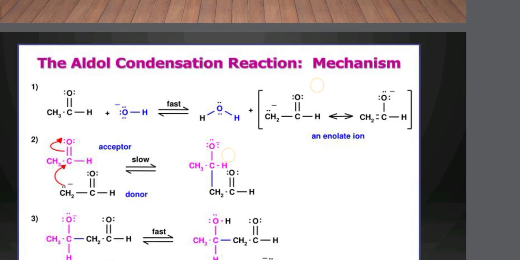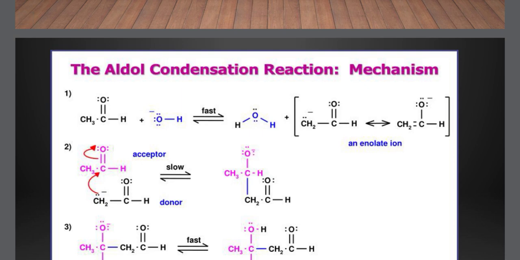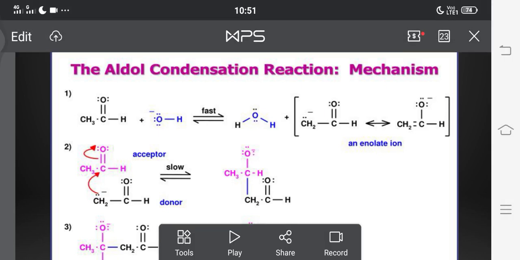See here, after removal of one hydrogen, CH3 is converted into CH2 carrying a negative charge, because one hydrogen is less, and the rest remains as it is, CHO. So this ion is known as an enolate ion. As I said at first, it is followed by the formation of an enolate.